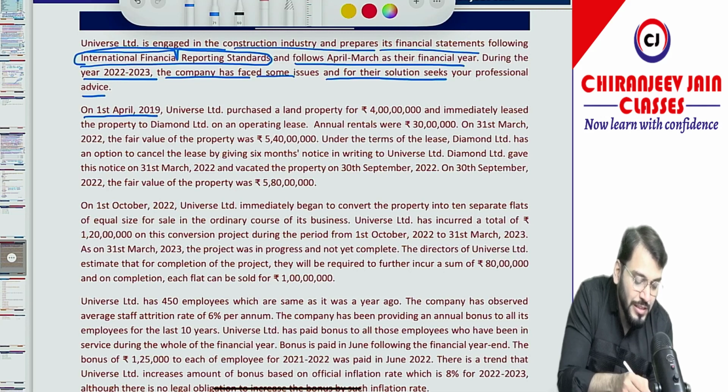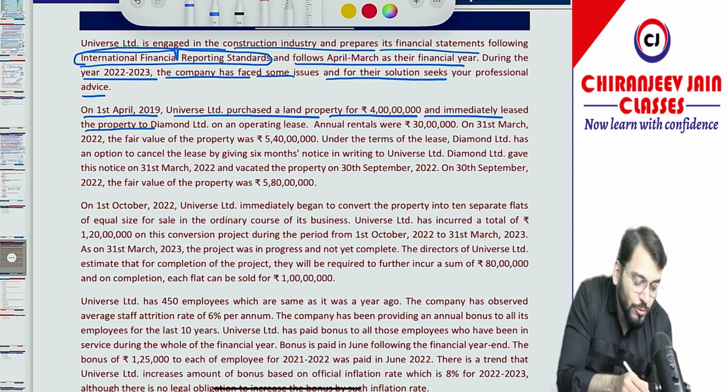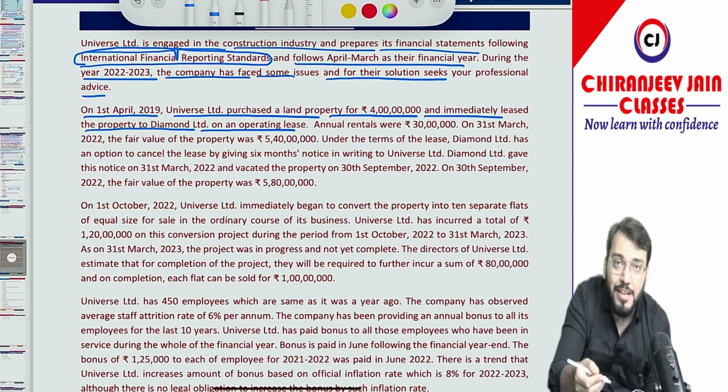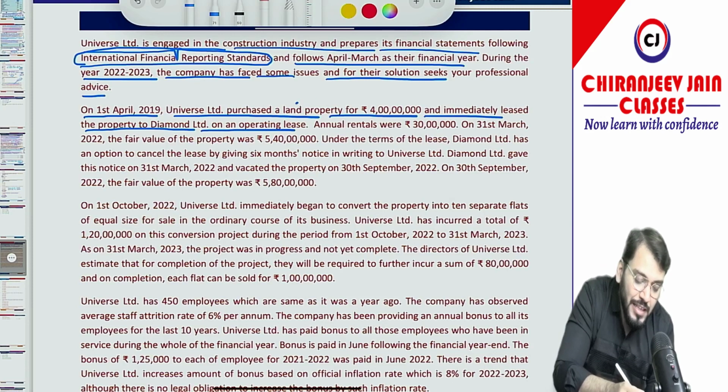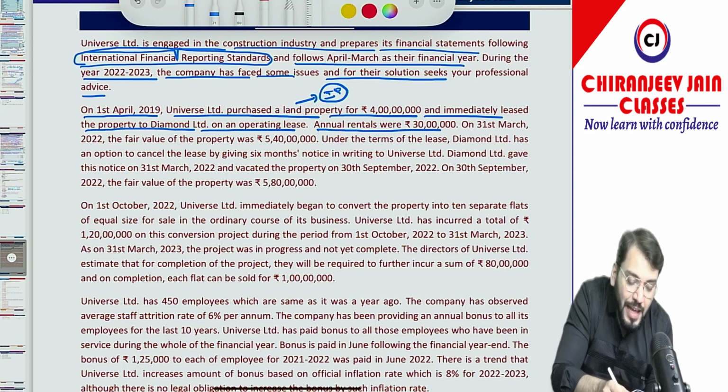On 1st April 2019, Universe Limited purchased a land property for rupees 4 crore. They purchased the land property and immediately leased the property to Diamond Limited on an operating lease. An operating lease means it is for earning rental income. So this land property will be classified as investment property and Ind AS 40 will be applicable. Annual rentals were 30 lakh.